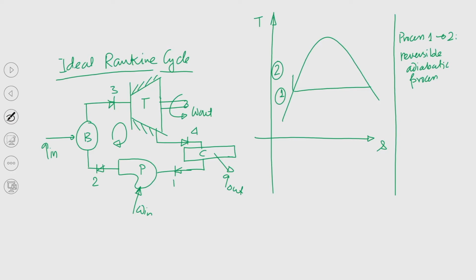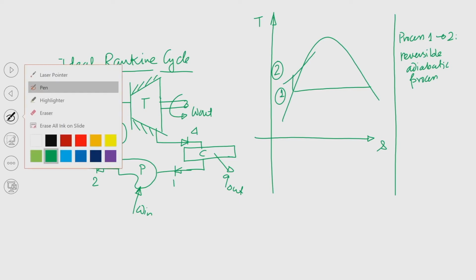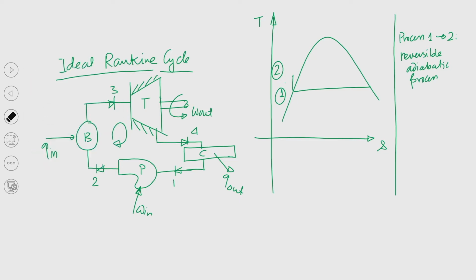So, on the TS diagram, if we try to draw the constant pressure line, it will be like this. This is point 2, this is point 1, and this process ends at point 3.